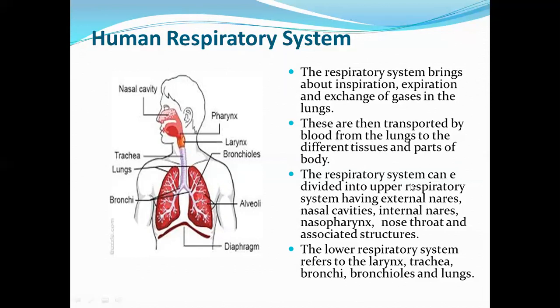The respiratory system can be divided into the upper respiratory system, having external nose, nasal cavity, internal nares, nasopharynx, throat and associated structures. So this is the upper respiratory system. The lower respiratory system refers to the larynx, trachea, bronchi, bronchioles and lungs. So this is the lower respiratory system.